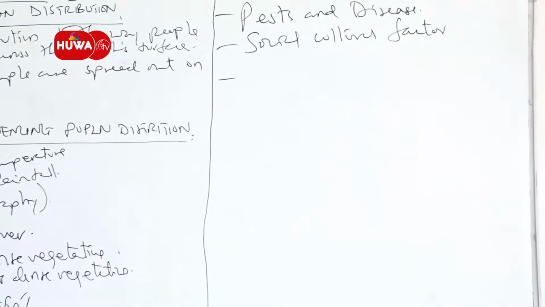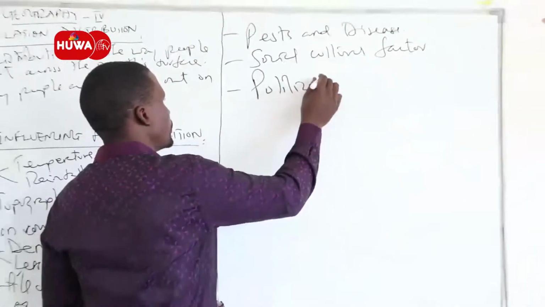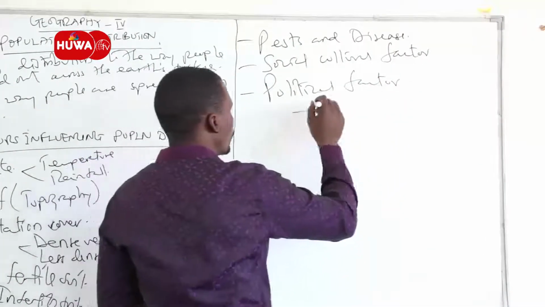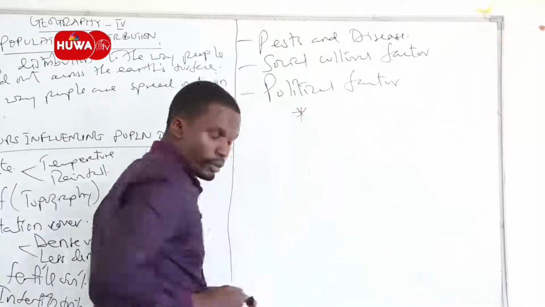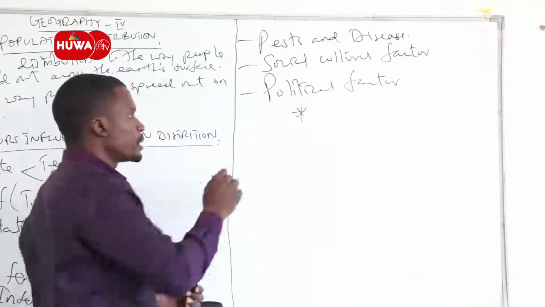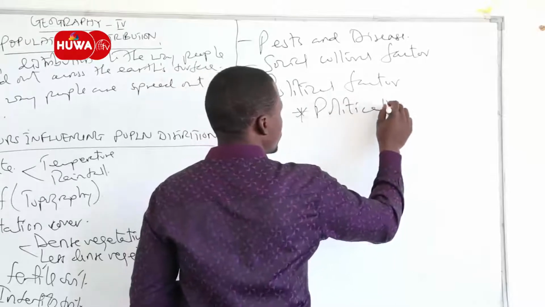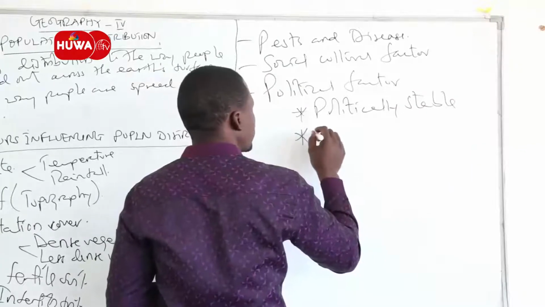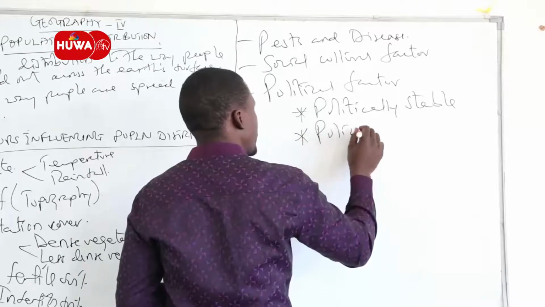Also, another factor can be a political factor. Under the political factor, we consider those places which are politically stable, versus those that are politically unstable.